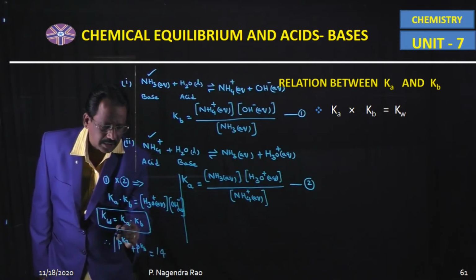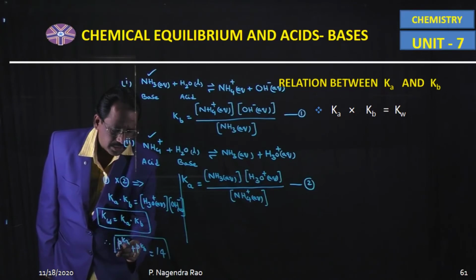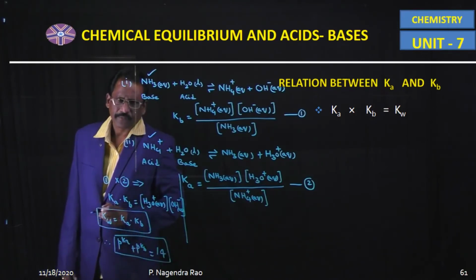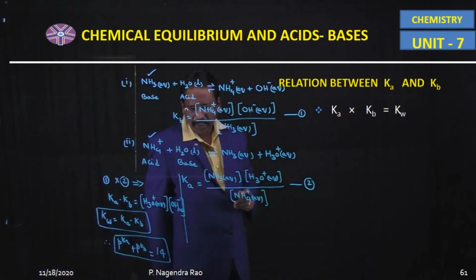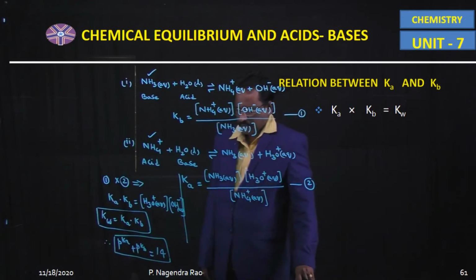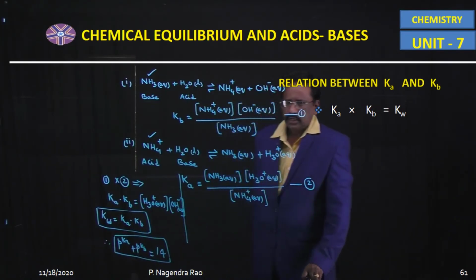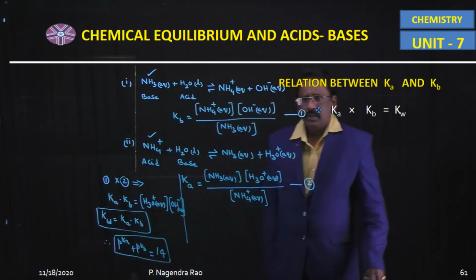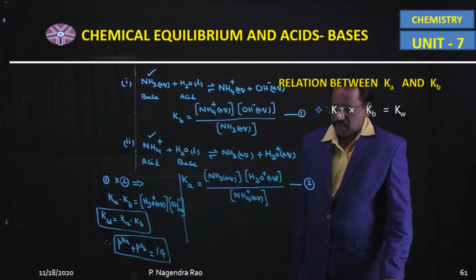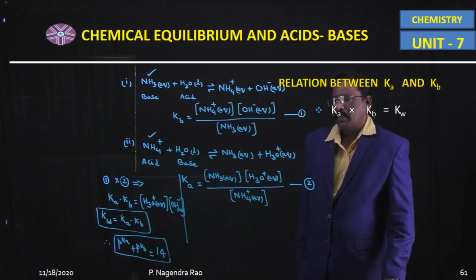So this is another important relationship. pKa plus pKb is equal to pKw. Similarly, pH plus pOH is equal to pKw. In the similar manner, pKa plus pKb is equal to 14.